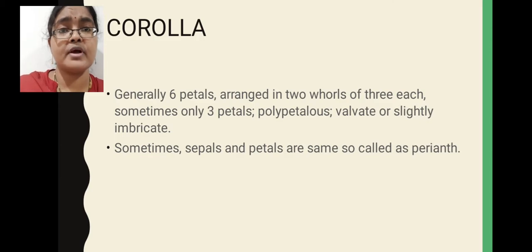Here the aestivation, if you observe, is valvate aestivation. Valvate aestivation means margins of the petals come close to each other but do not overlap with each other. Slightly imbricate aestivation may also be present in some of the Anonaceae family members. Here sometimes sepals and petals are the same in color. You cannot distinguish them. That is why these sepals and petals together are called perianth.